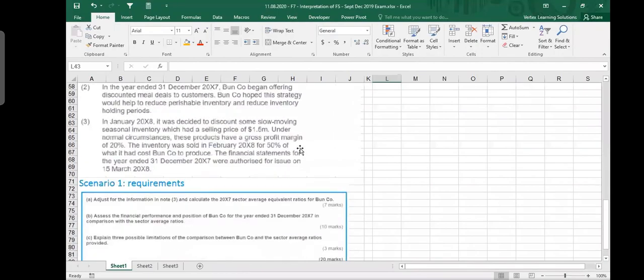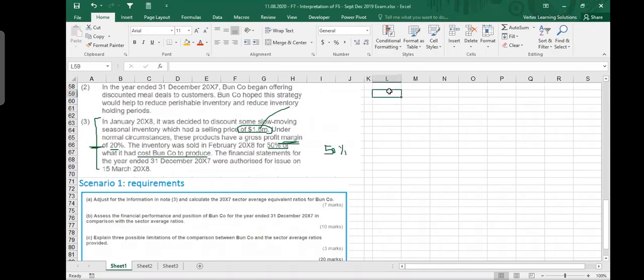So we start with our requirement A, which says to adjust for the information in note 3. And what they told us in note 3 is what happened. I'm repeating it again because before we read the full question, in note 3, they told us that there was some inventory which was for 1.5 million. And under normal circumstances, these products have a gross profit margin, not markup, margin of 20%. Margin means 20% of the selling price. The profit was 20% of the selling price, which means 20% of this 1.5 million. And the inventory sold in February 2008 was sold at 50% of what it had cost the company to produce. They did not give us cost, but we can calculate it like this: selling price minus the 20%, you will get the cost. And you are selling it at 50% of the cost, which means you are making a 50% loss.